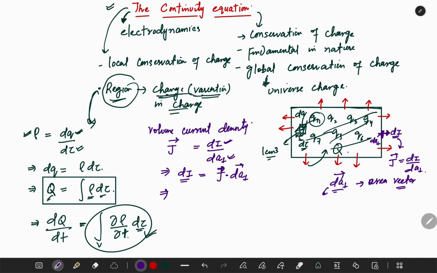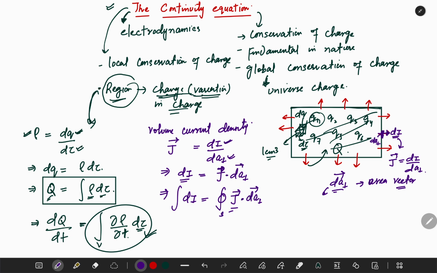Now how much current is coming out through the whole surface, we have to integrate. So which implies integral of di is integral of J dot dA, because this is the closed surface that encloses the region. That's why I wrote the closed surface.